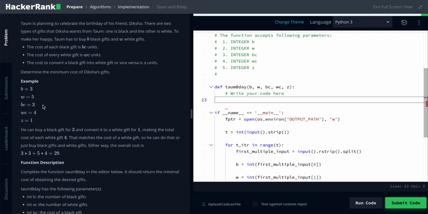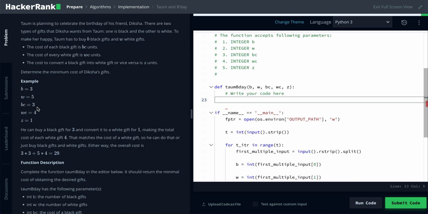In this scenario, there is no advantage to that arbitrage because that makes the white cost and black cost actually be equal. And if you were to take a white item and convert it to a black item, well, then for some reason you just spent $5. You actually cost yourself more money to make that conversion than if you were to just go ahead and buy the black one initially.